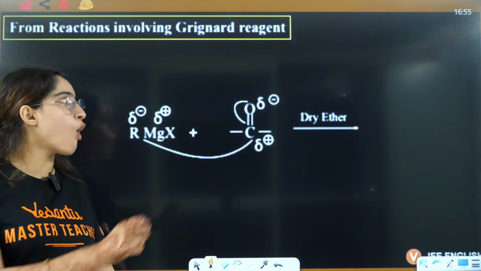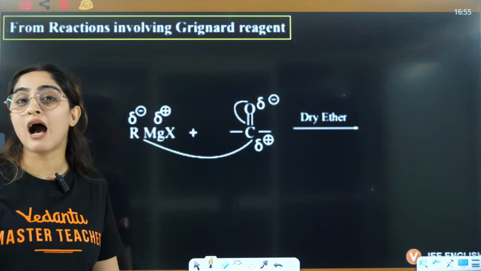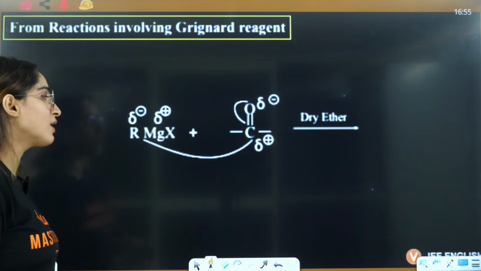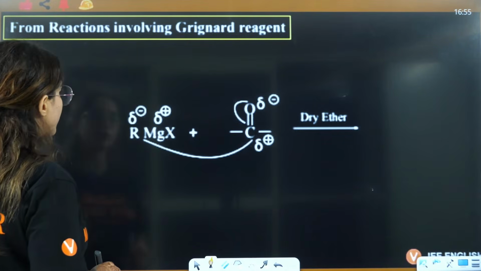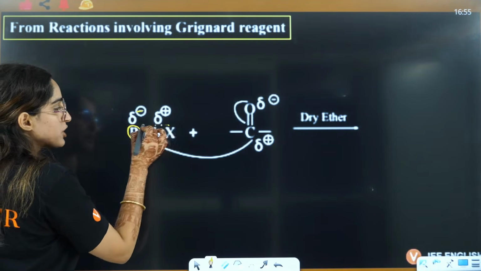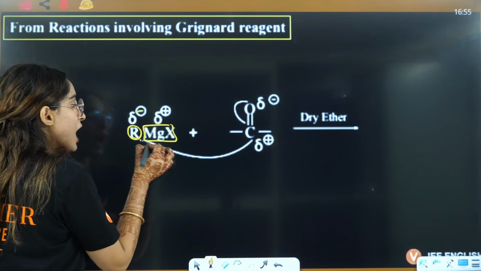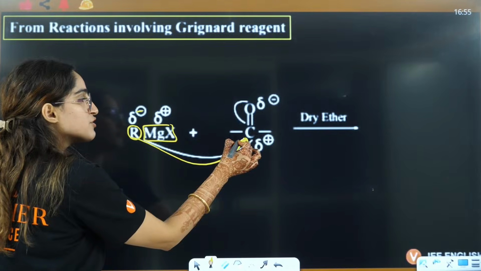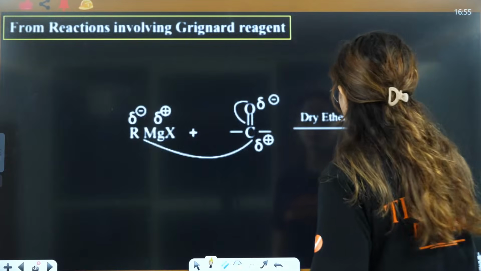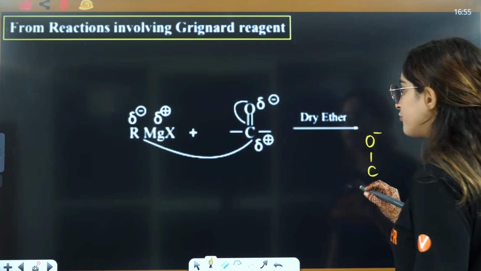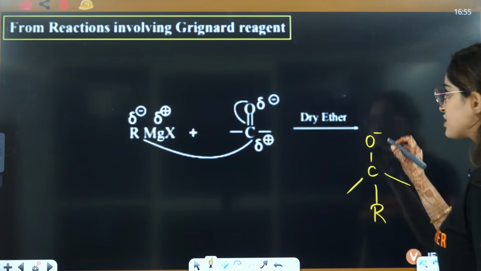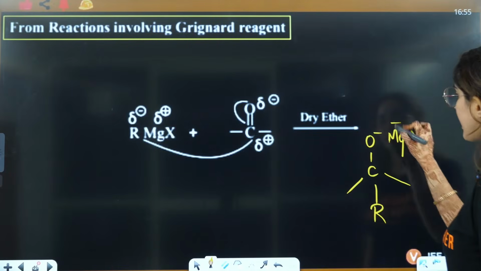The reaction of Grignard reagent with a carbonyl compound gives primary, secondary or tertiary alcohol. Let's talk about how it is going to happen. Basically we know that this R part is negative, this MgBr part is positive. So this R part is going to attack the electron deficient carbon and the electrons are going to shift here, and hence you will have the formation of O negative, with R attached here and MgX attached here.